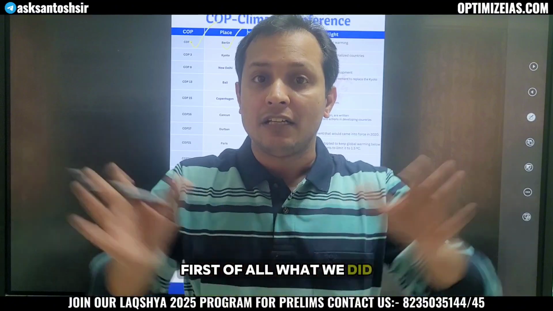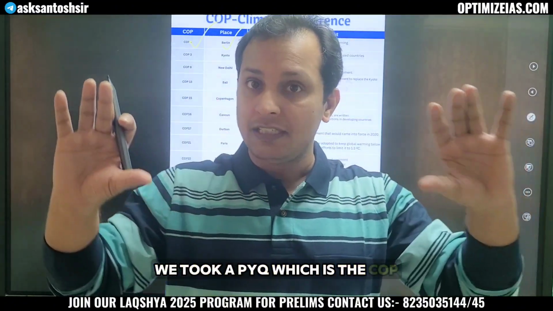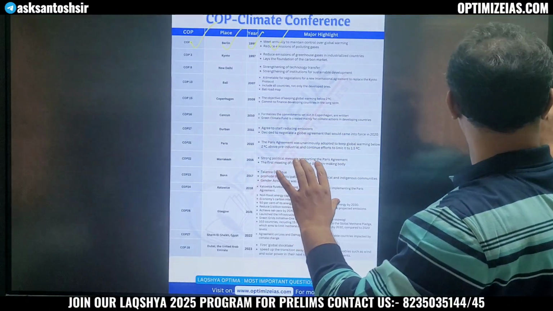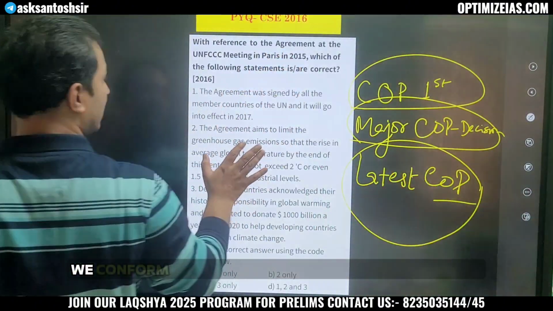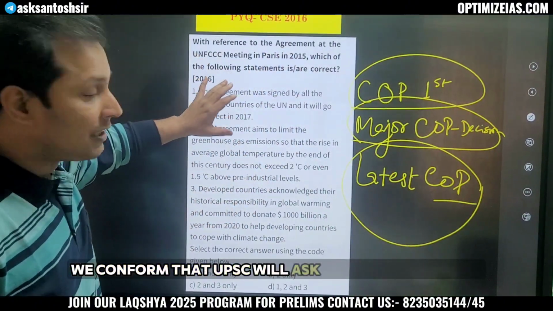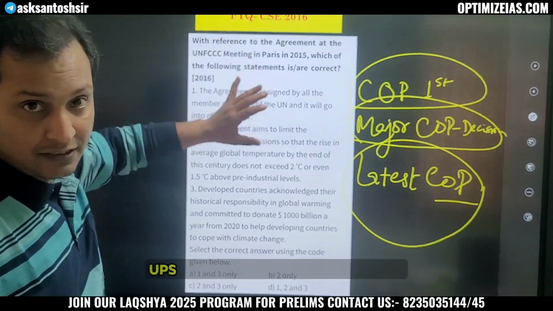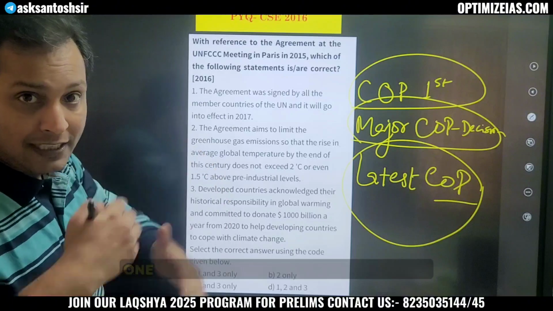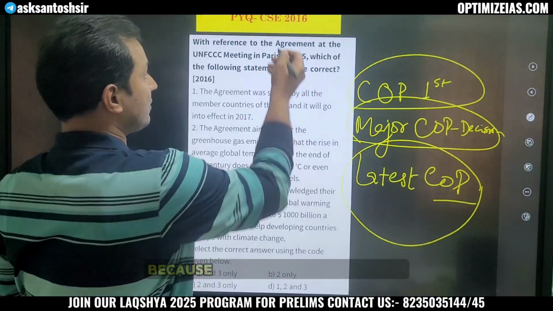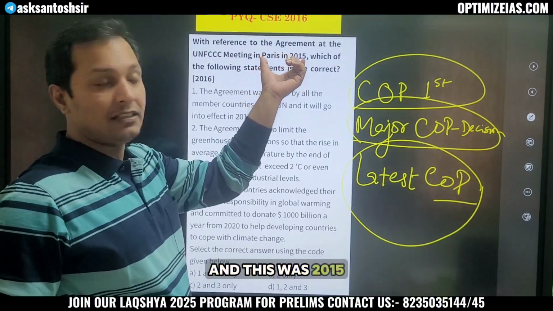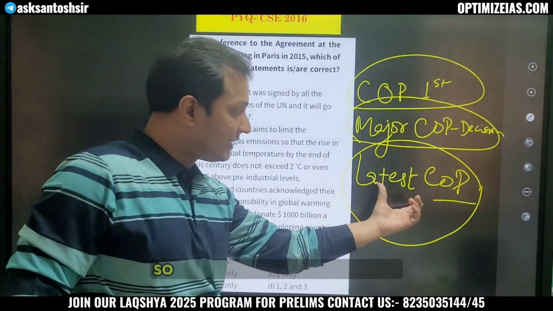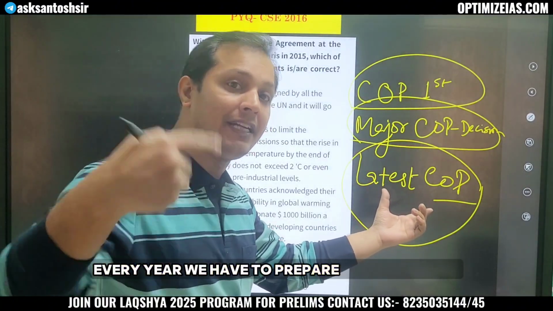So what all have we used in this PYQ analysis? First of all, we took a PYQ, which is the COP Paris PYQ. From that, what we inferred? From that we inferred that UPSC will ask COP based questions. One type of question is the recent one, because this is Civil Services 2016 and this was Civil Services 2015. So the recent one is important. So the latest one, every year we have to prepare the latest one.